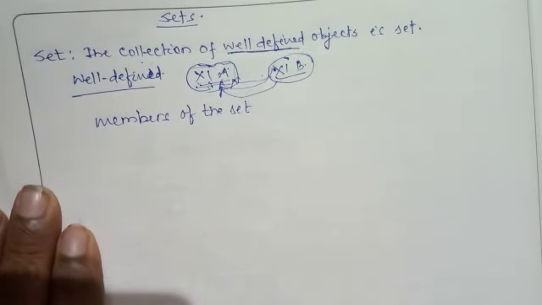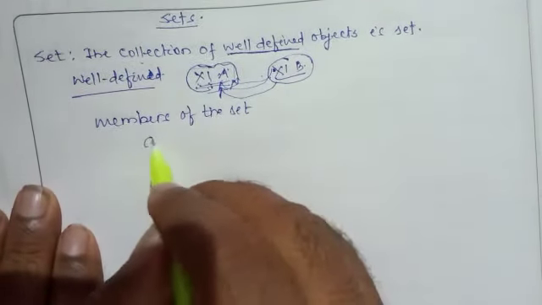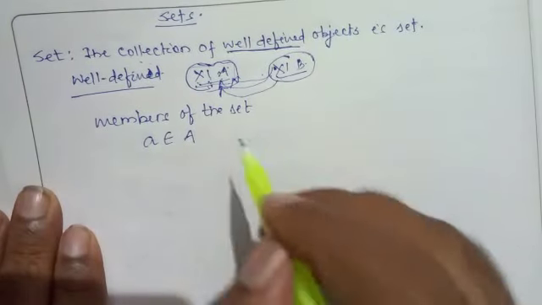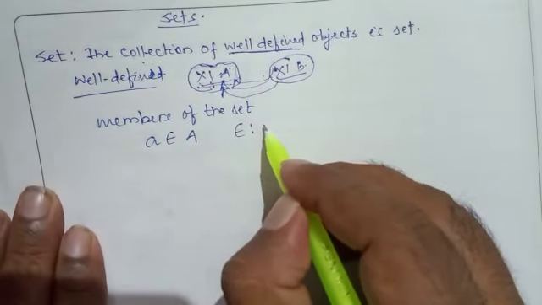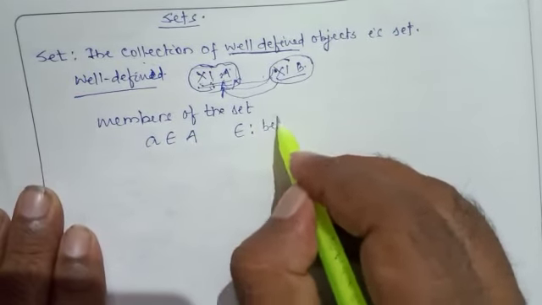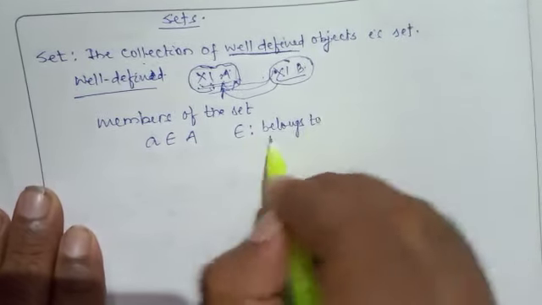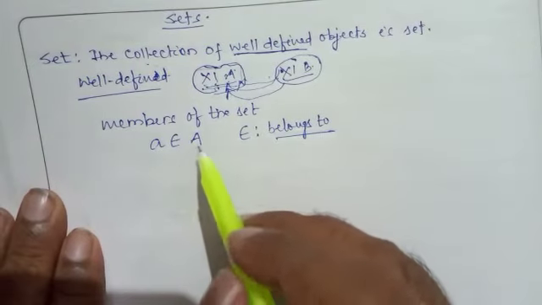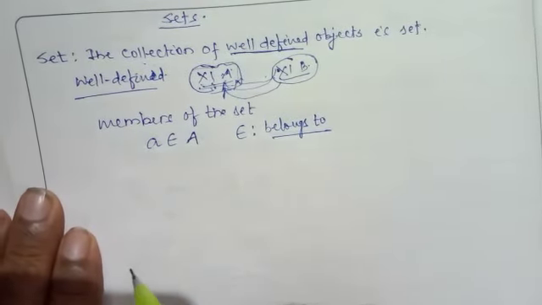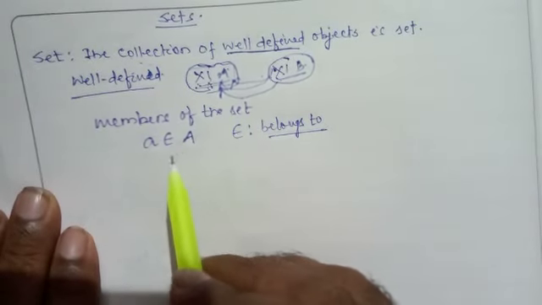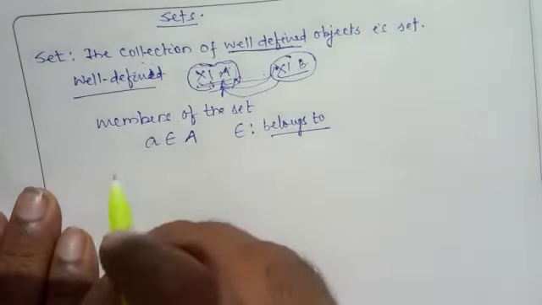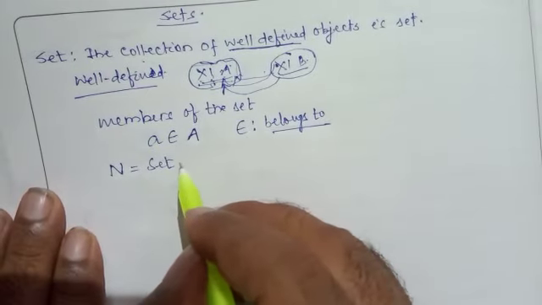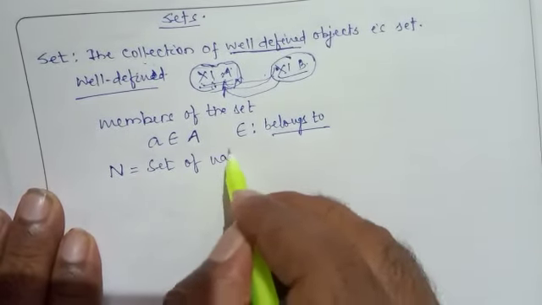And suppose any element a is a member of the set A, then we write a belongs to A. That symbol is called epsilon, and we read it as belongs to set A. See, a set is always represented by capital letters and its members are written in curly brackets, like N. N is always represented as the set of natural numbers.